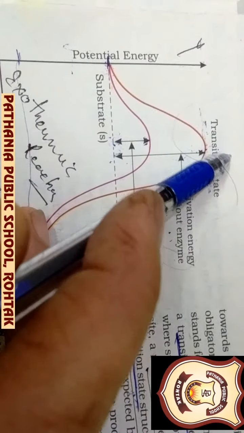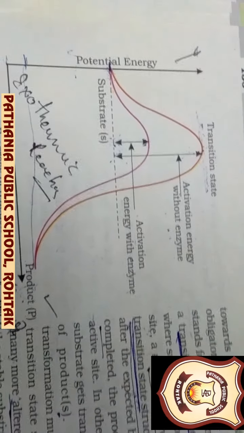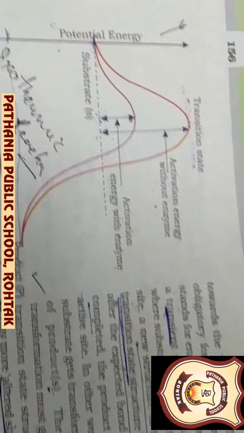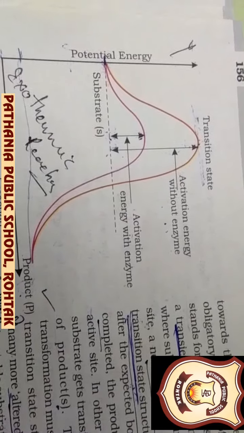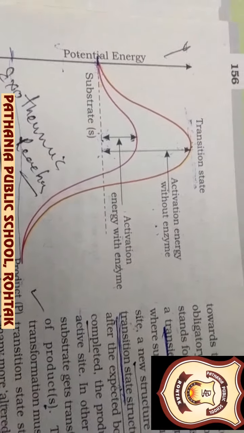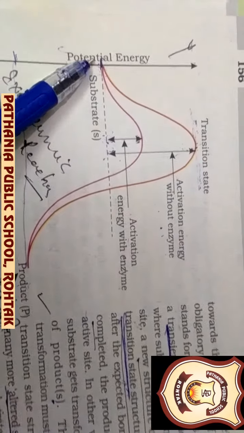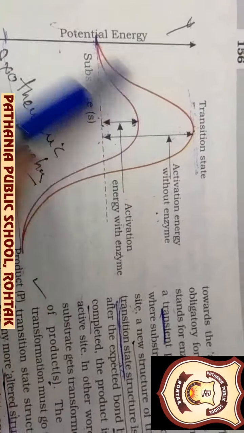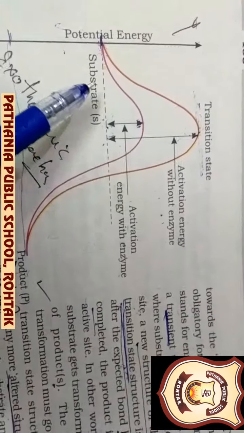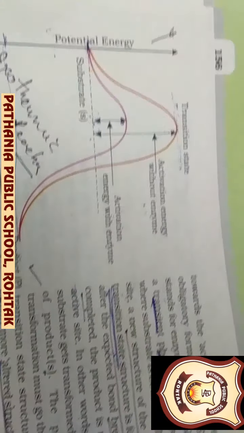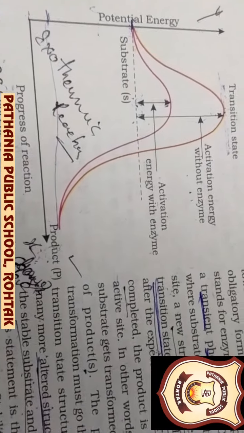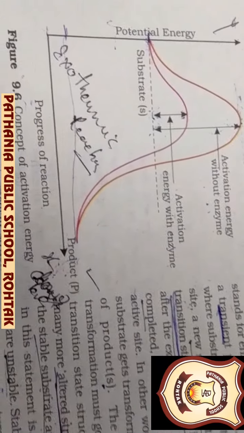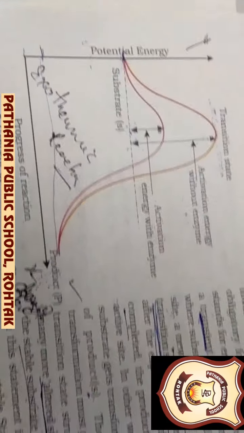Suppose here 50 calories of energy is required, and at the 0 point where the potential energy is written, suppose the energy of the substrate is 10 calories. So what is the difference of the energy? 40 calories. So that is the value of the activation energy. That way one can calculate the activation energy.